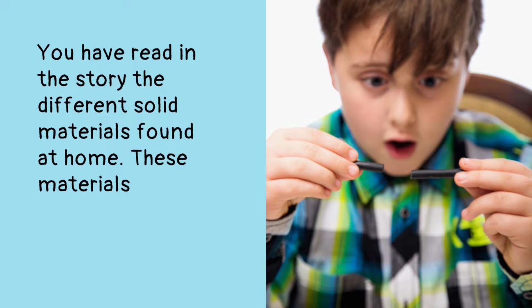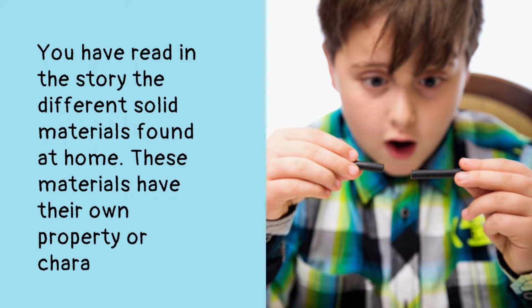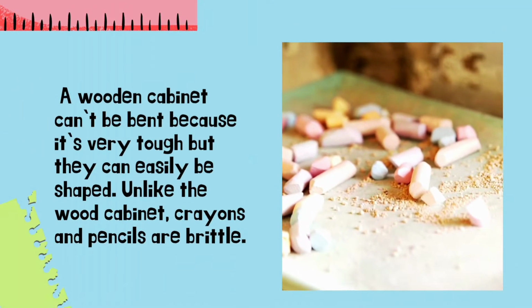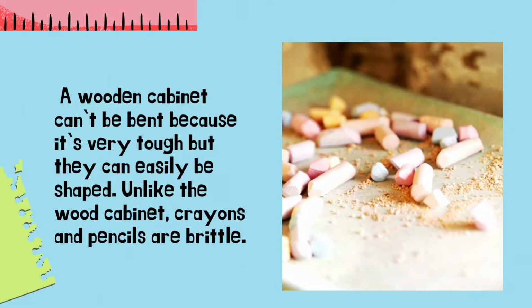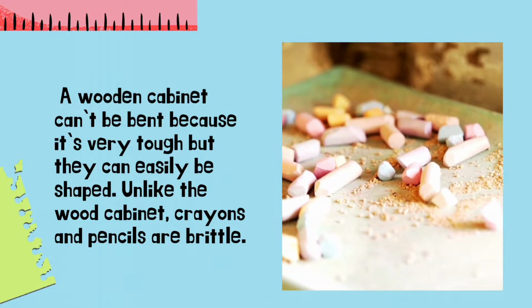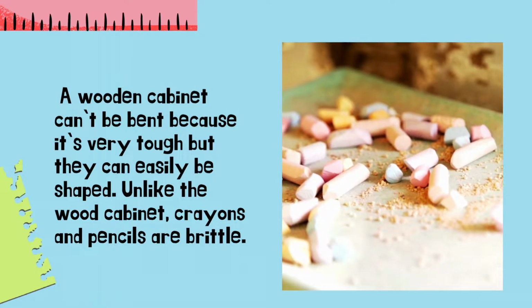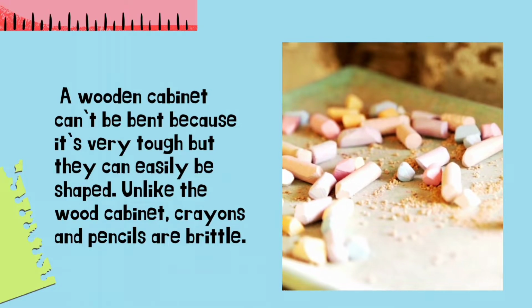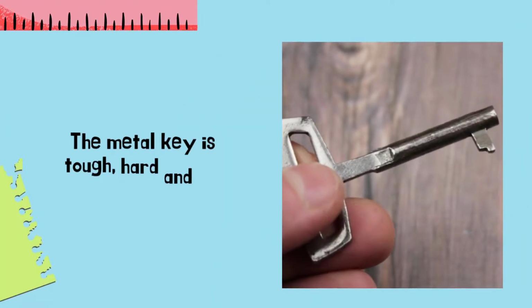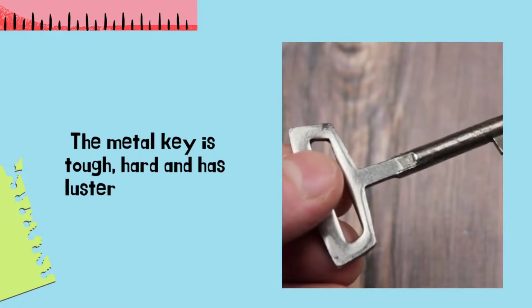You have read in the story the different solid materials found at home. These materials have their own property or characteristics. A wooden cabinet is very tough, but it can easily be shaped. Unlike the wooden cabinet, crayons and pencils are brittle. The metal key is tough, hard, and has luster.